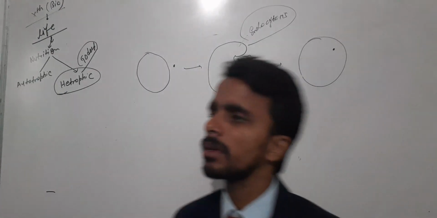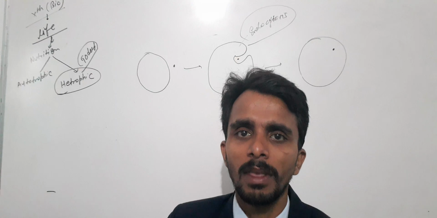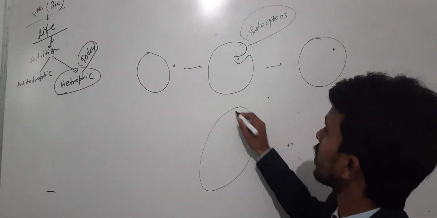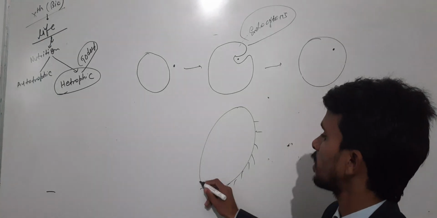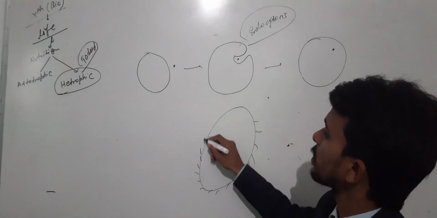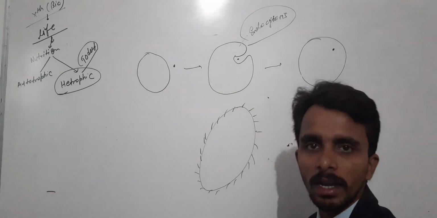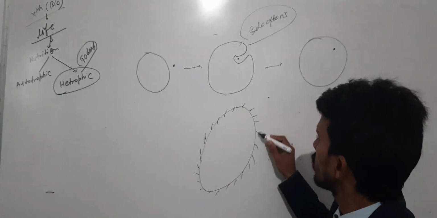The next example is paramecium. Paramecium is a unique animal. All of you are familiar with it from class 8, from the chapter on microorganisms, where you learned that it is a unicellular microorganism that does not change its shape.